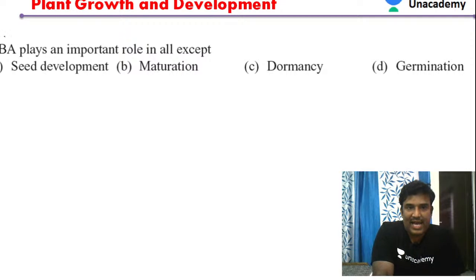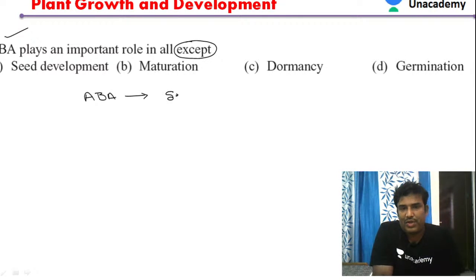Abscisic acid plays a role in all, except, that is the question. We were discussing in the very first slide that abscisic acid has a very important role. It is also playing an important role in seed development, not only dormancy. That is one of the major functions of abscisic acid, seed development.